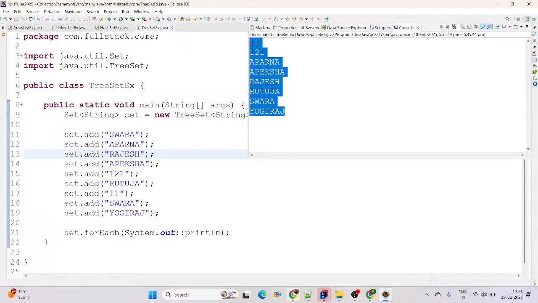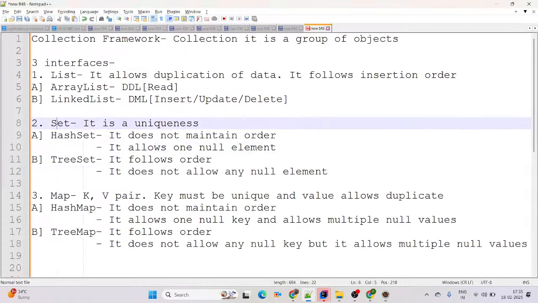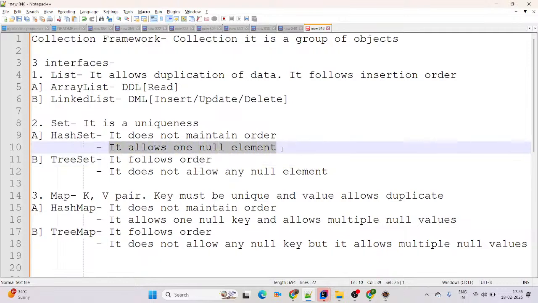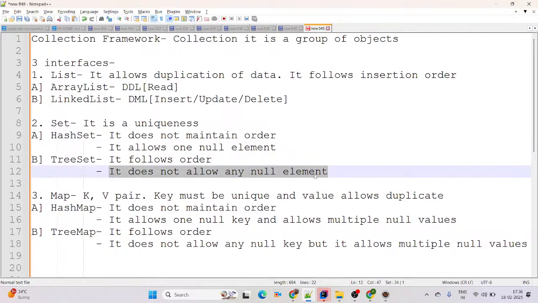Perfect. In short, you can simply say set is about uniqueness, this is the interface, comes in Java 1.2, and it is coming from the java.util package. There are two classes, HashSet and TreeSet. HashSet does not maintain the order, but TreeSet follows the order. Which order? Alphanumeric, and for numeric it will give more priority. And HashSet allows one null element, and TreeSet does not allow any null element. If you are adding any null element here, it will give us a null pointer exception.